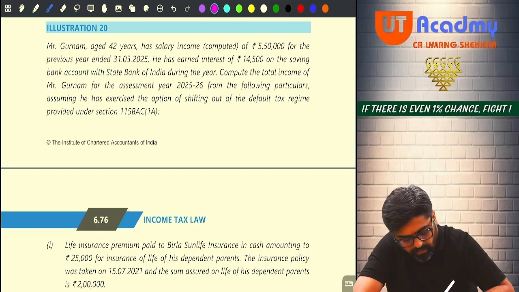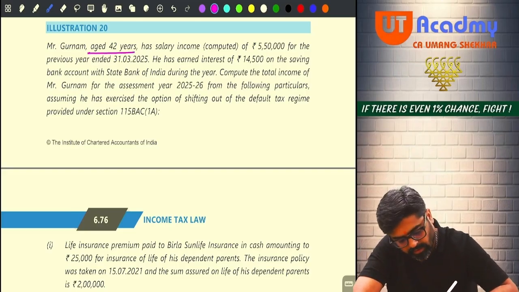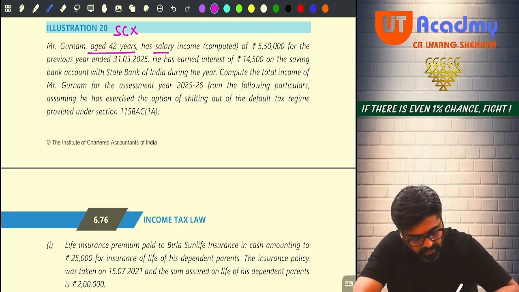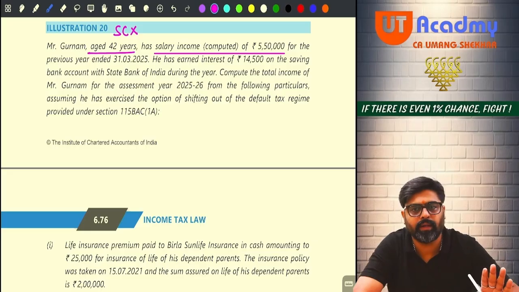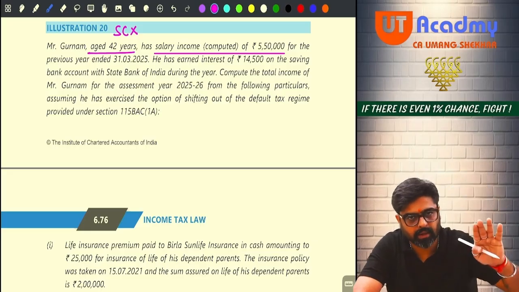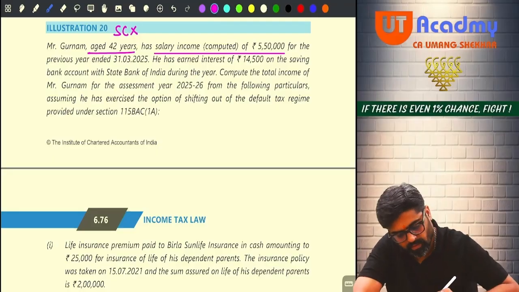Mr. Gurnam, aged 42 years. Means he is not a senior citizen. Salary income computed 5,50,000. No need to do any standard deduction, no need to do anything. Whatever salary head, final income of salary head they have computed.